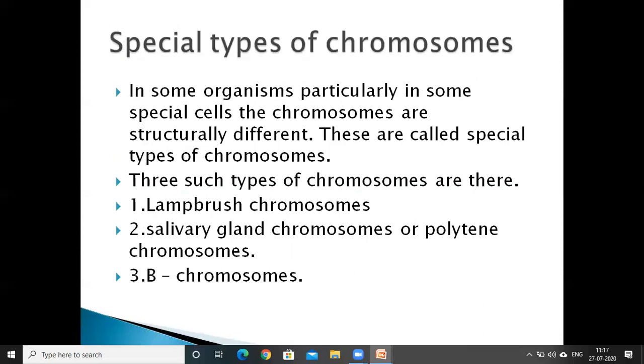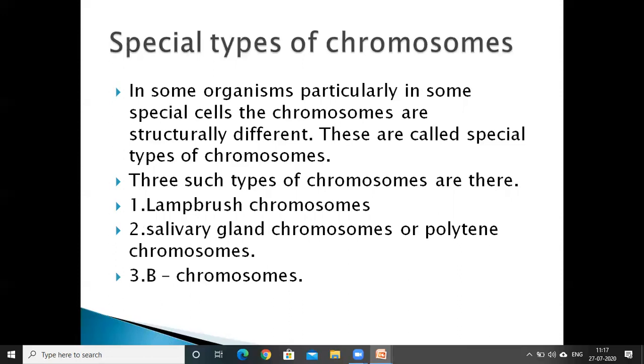Next, our topic is special types of chromosomes. Normally general chromosomes are present, but in some organisms, some special cells contain special chromosomes. Special chromosomes means they are structurally different from normal chromosomes.